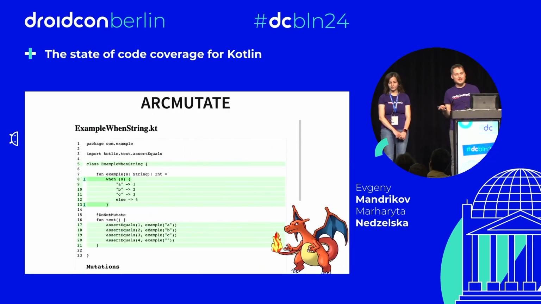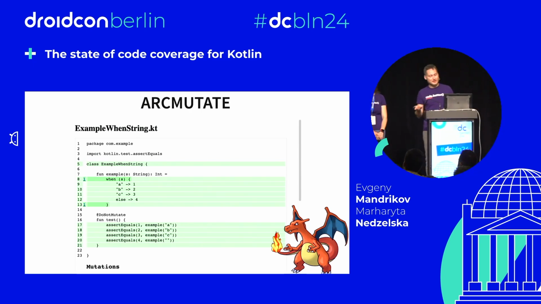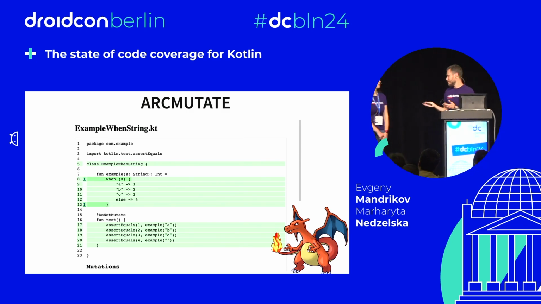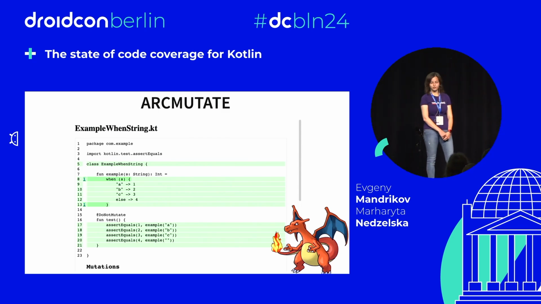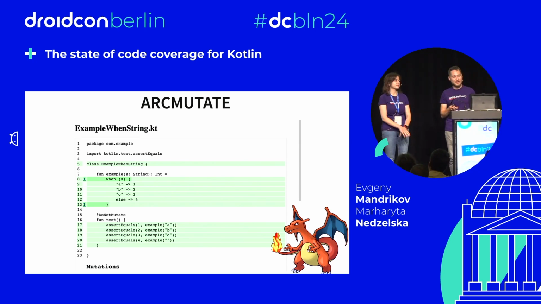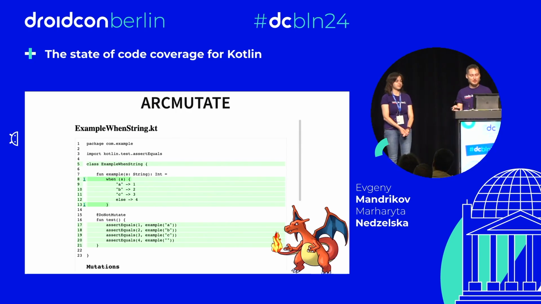Is it the end of the world for PIT? No. They actually wanted to improve the situation for Kotlin. It's not easy to work with the bytecode, so they improved it with a commercial extension for PIT. So with enough money, we can have support of Kotlin and transform our Pikachu there into Charizard. And this commercial extension for PIT is called Arcmutate. If you run exactly the same code with Arcmutate, we see everything is fine, 100% coverage. As promised, it works for Kotlin.